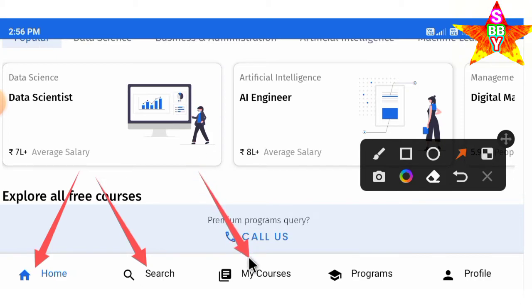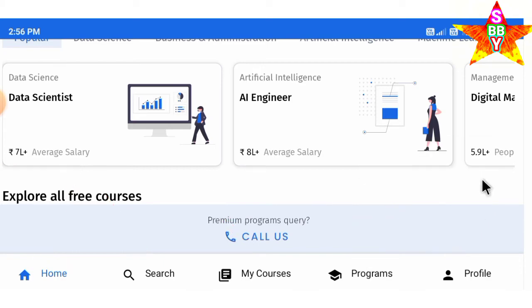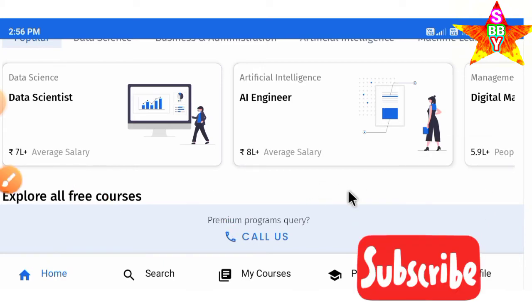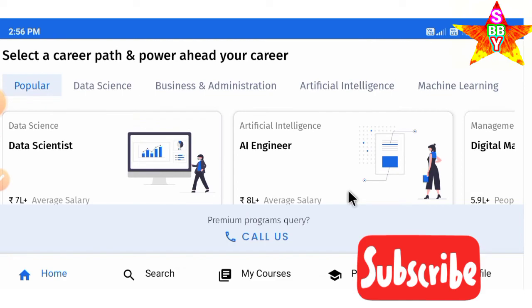Here is the My Course option. This option will show you which course you have selected and which course you are doing. Program is showing the program, and profile is showing your profile. It will show your name, Gmail ID and much more. This is a very great app, and a very great opportunity to improve your skill for getting a job.